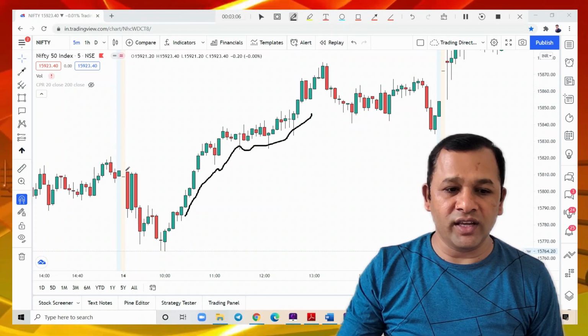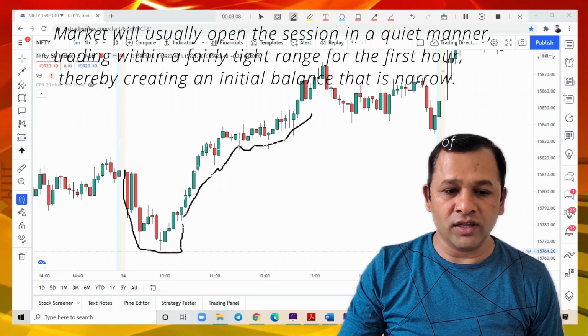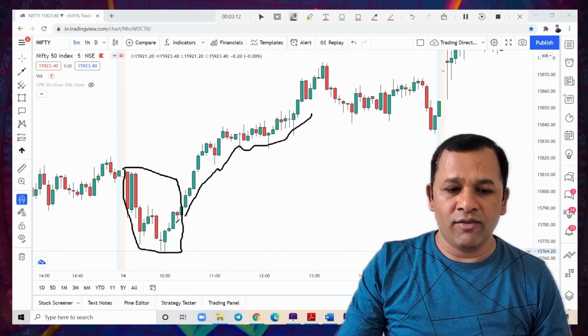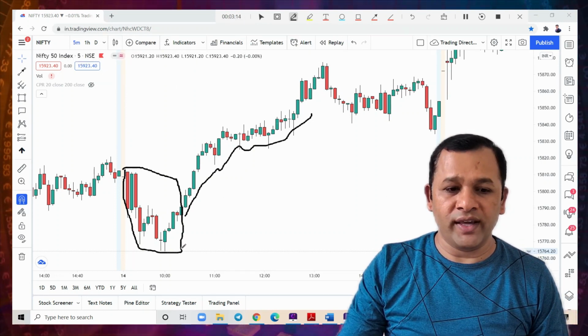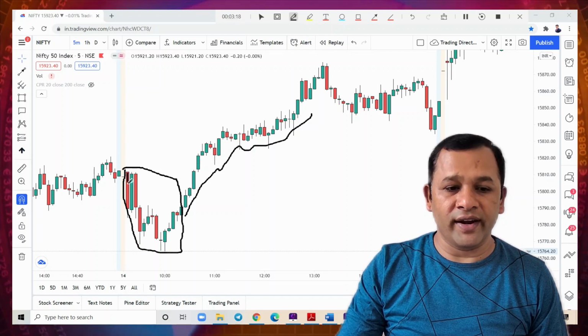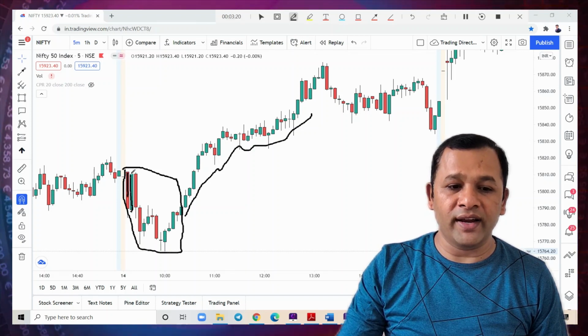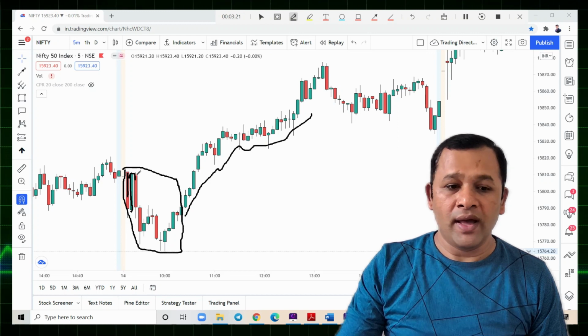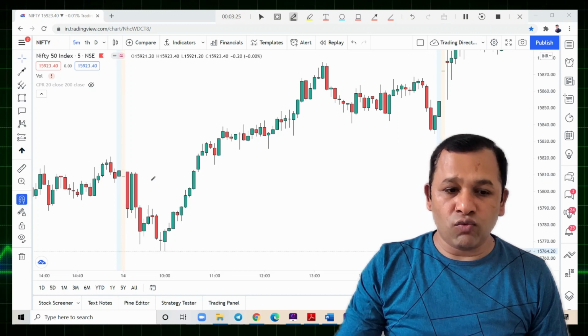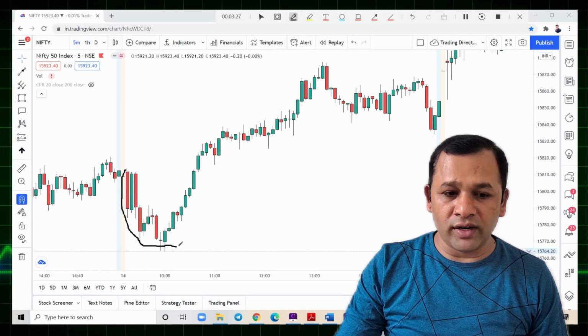Why? Initially, you can see the initial balance is narrow. It's not too wide. For 1 hour of trading, it was narrow. There was indecision. Here the first red candle forms, again a green candle, the buyer wants to push it up. Again the sellers dominated this market. For 1 hour the story continues.